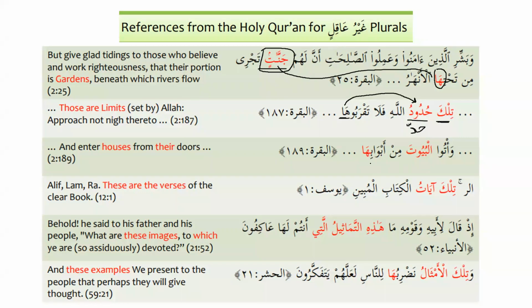Wa'tul buyuta min abwabiha: baytun, and the plural of baytun is buyutun, and that's why the attached pronoun that is being used for buyut is ha. So the same idea over here.